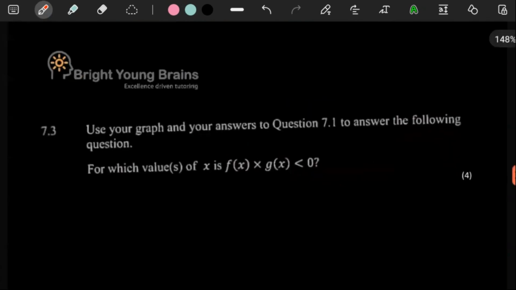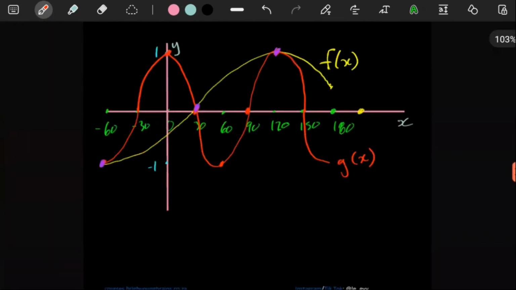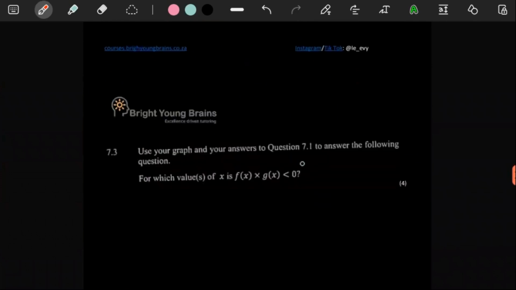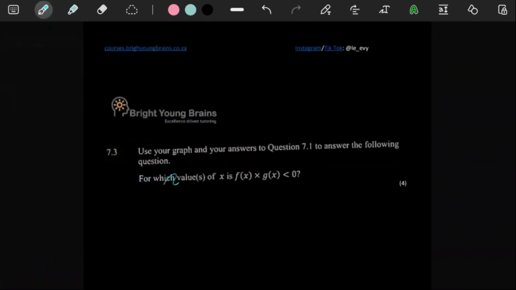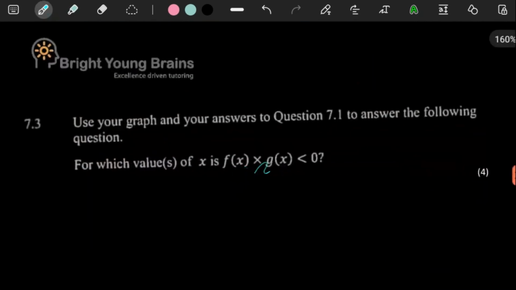7.3 says, use your graph and your answers to 7.1 to answer the following question. So you have your graphs here. Perfect. Our 7.1 was where they meet. So here they said, for which values of x is f of x multiplied by g of x smaller than 0.